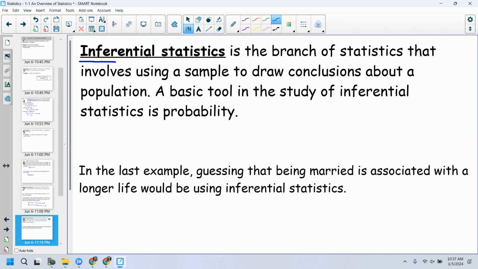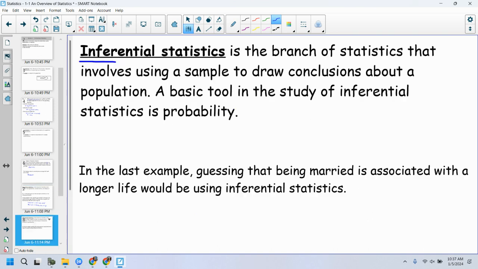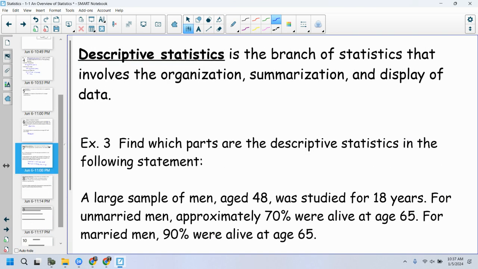And the last example, guessing that being married is associated with longer life, would be inferential statistics, right? We said that 75% of unmarried men were alive at 65, and 90% of married men were alive at 65. So therefore, we could say that being married would make you live longer, right? That is inferential statistics, taking that decision based on the data.